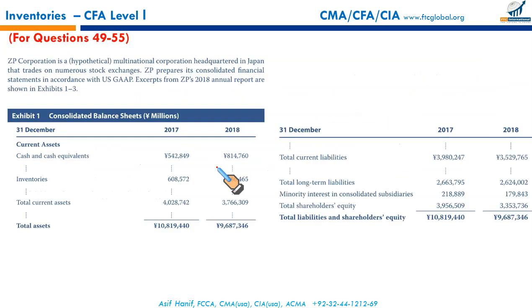Next, we have a set of questions from 49 to 55. ZP Corporation is a hypothetical multinational corporation headquartered in Japan that trades on numerous stock exchanges. ZP prepares its consolidated financial statements in accordance with US GAAP. Excerpts from ZP's 2018 annual reports are shown in Exhibit 1 to 3. We have been given the consolidated balance sheet, only the relevant part: cash and cash equivalents, inventories, total current assets, total current liabilities, long-term debt, minority interest in consolidated subsidiaries, representing the interest that we do not control,